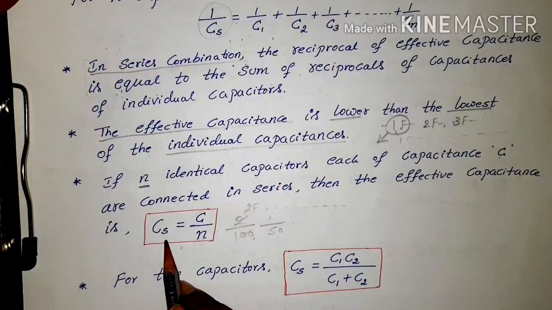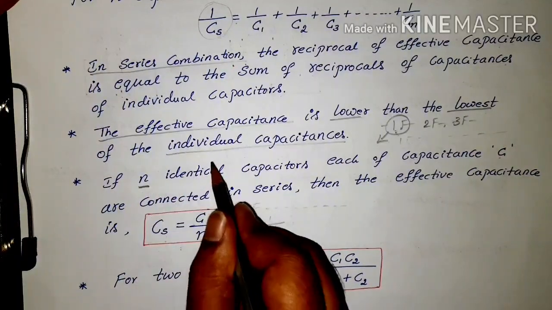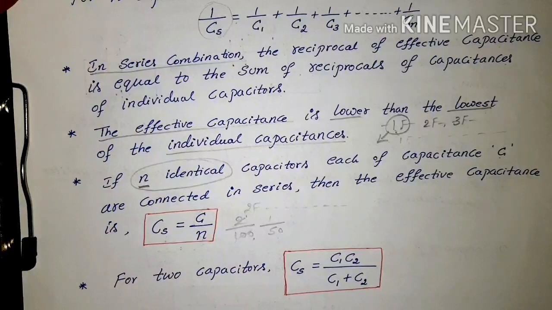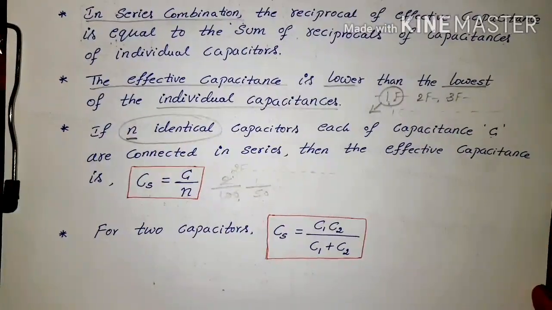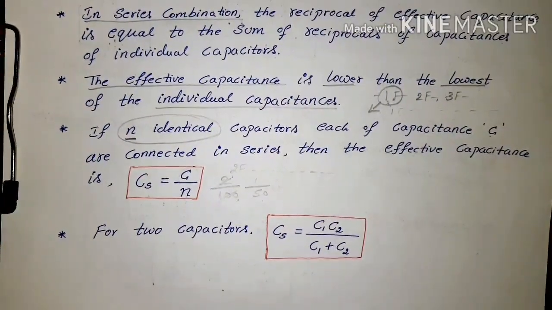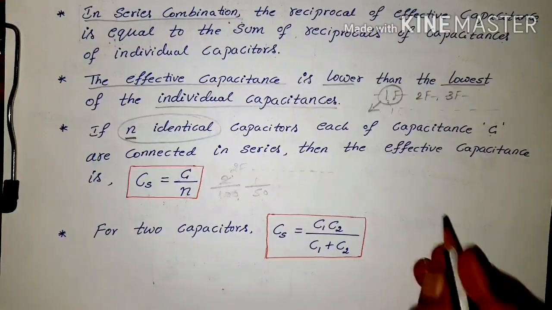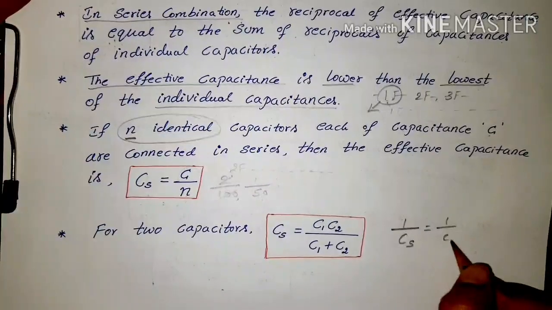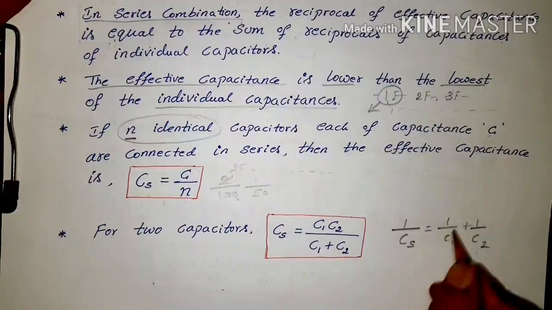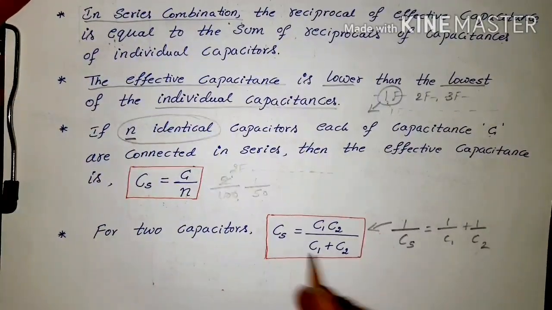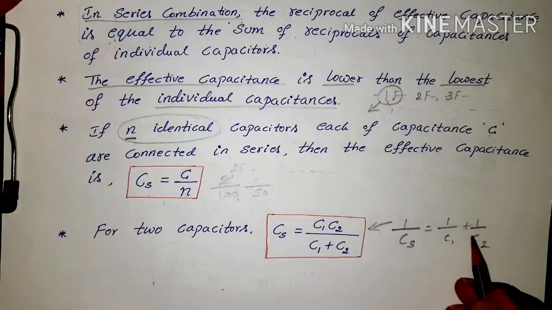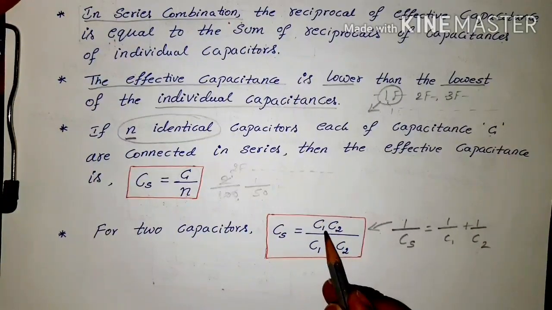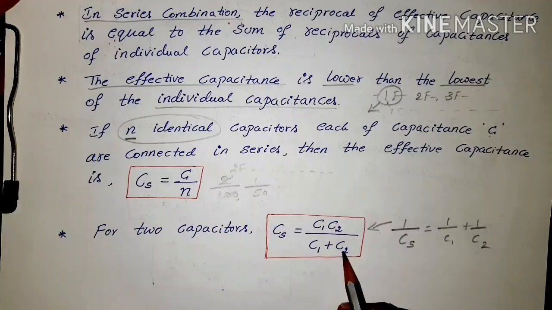This formula is applicable only when the n capacitors are identical. Observe, it should be identical capacitors. We already have a formula for 2 capacitors. From the derivation, 1 by Cs is 1 by C1 plus 1 by C2. After solving this by taking an LCM, you get Cs as C1 C2 by C1 plus C2.